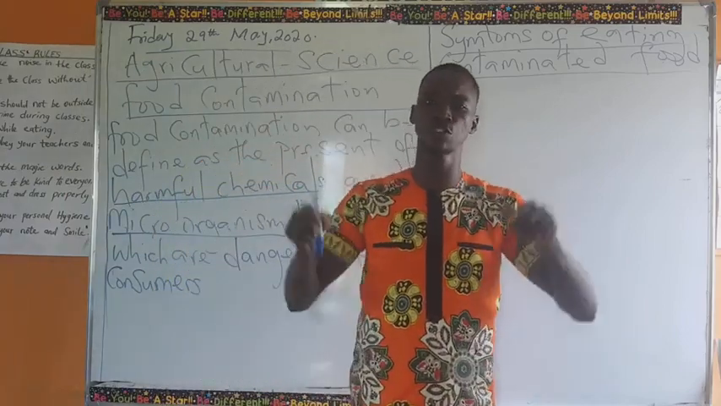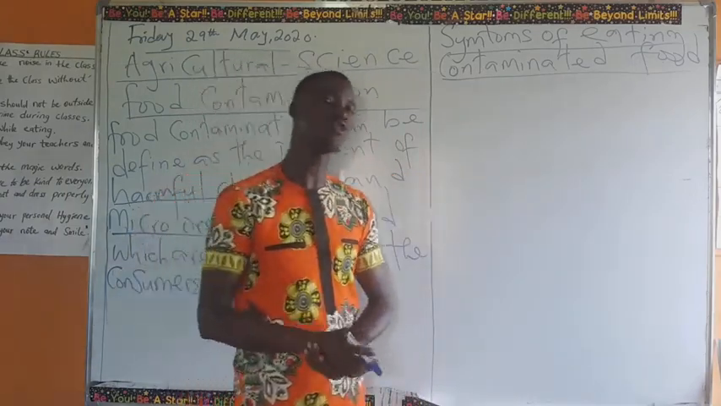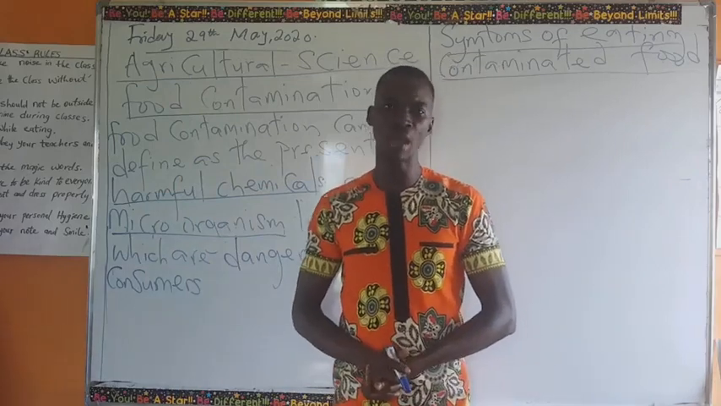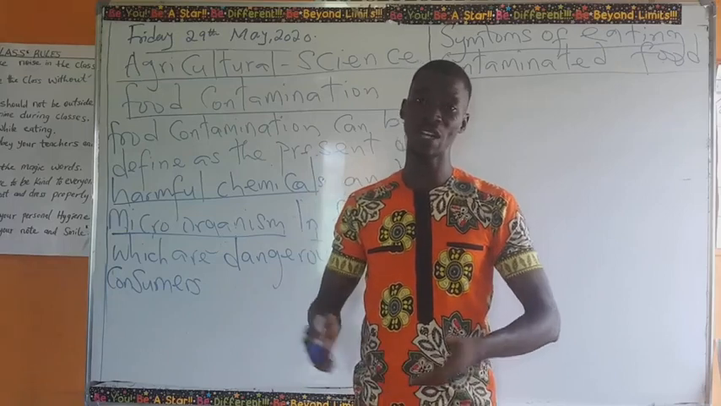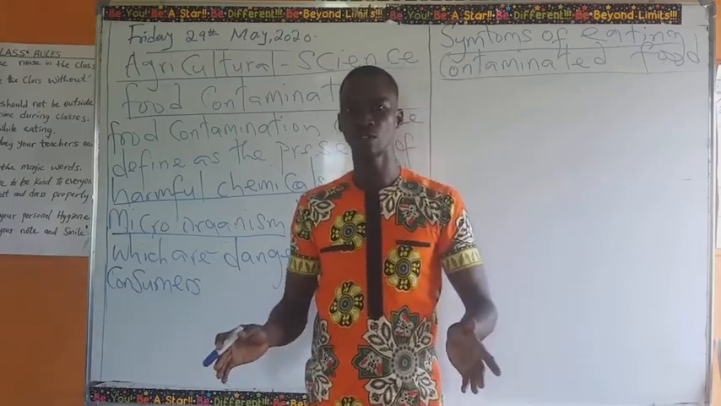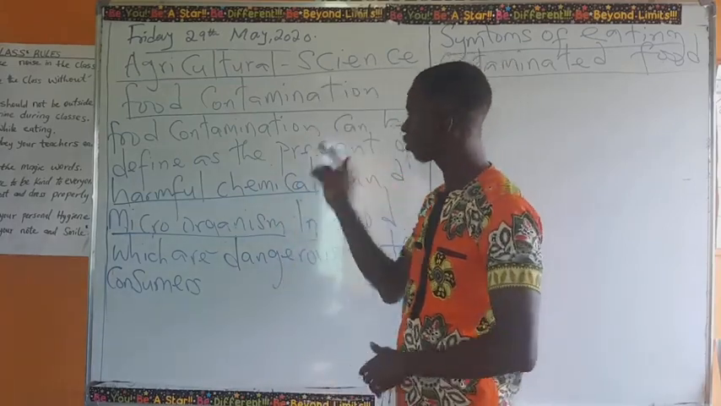Now, in terms of harmful chemicals, the reason why we have harmful chemicals in our food that cause food contamination is because we don't wash our food, we don't cook our food properly, or sometimes we leave our food unkept. That's why sometimes you go to the kitchen and you see flies all around your food. Those flies can cause the food to be contaminated.